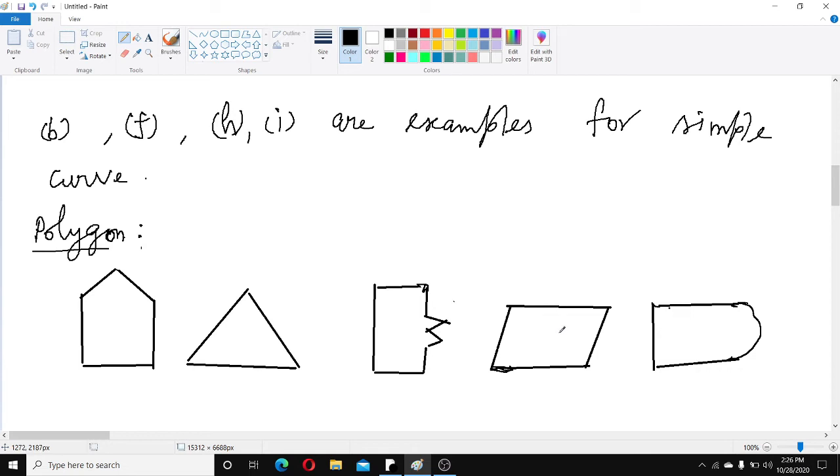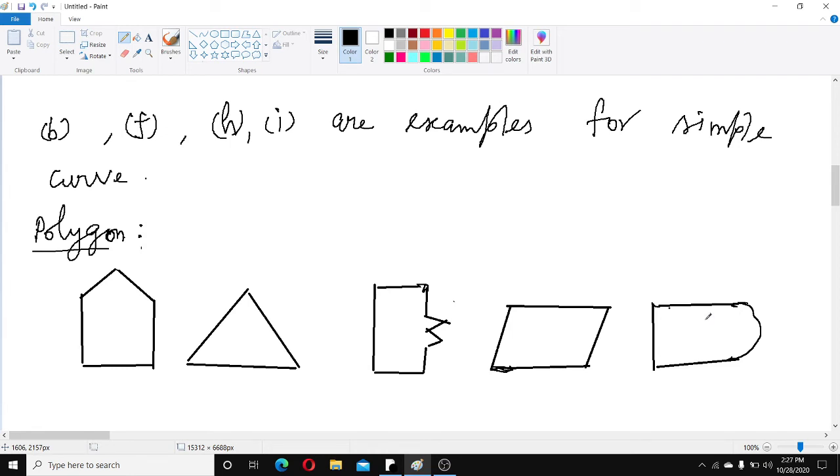The last one is bounded by line segments and a curve. One side is bounded by a curve and the three sides are bounded by line segments. The first four are bounded by line segments, so they are called polygons. The last one is bounded by three line segment sides and one curve side, so it is not a polygon, children.